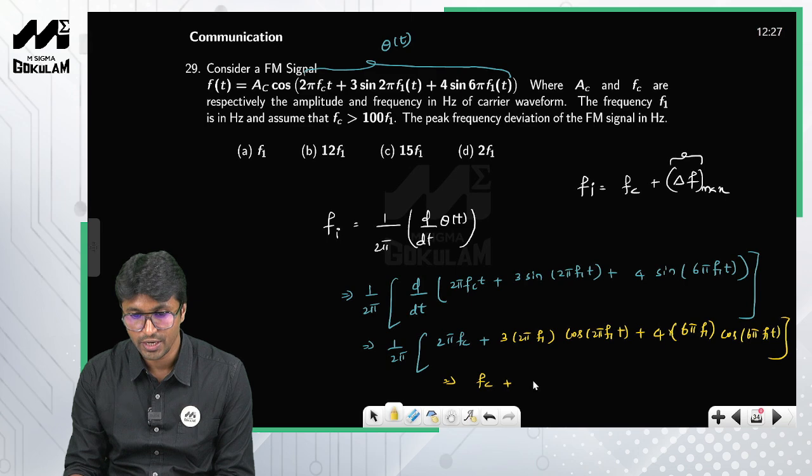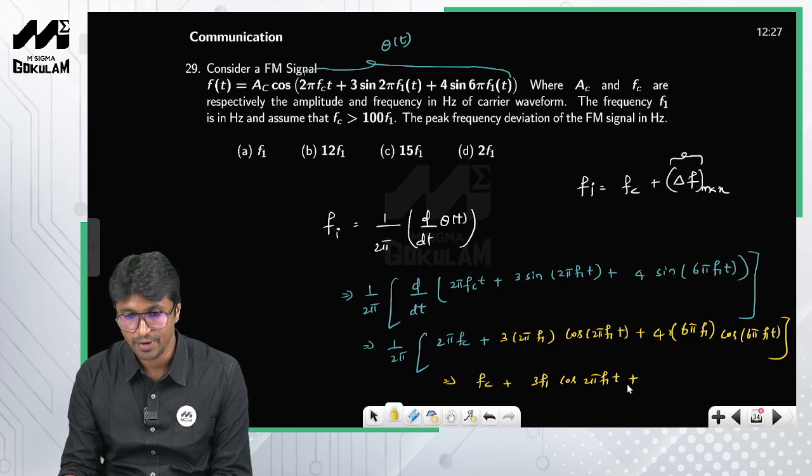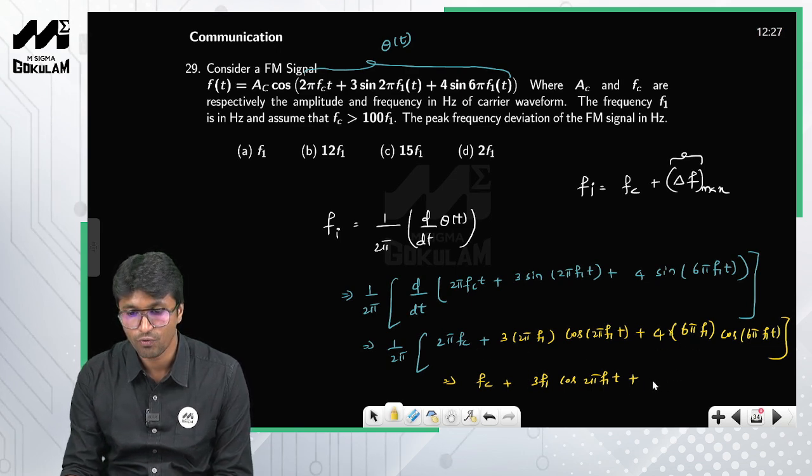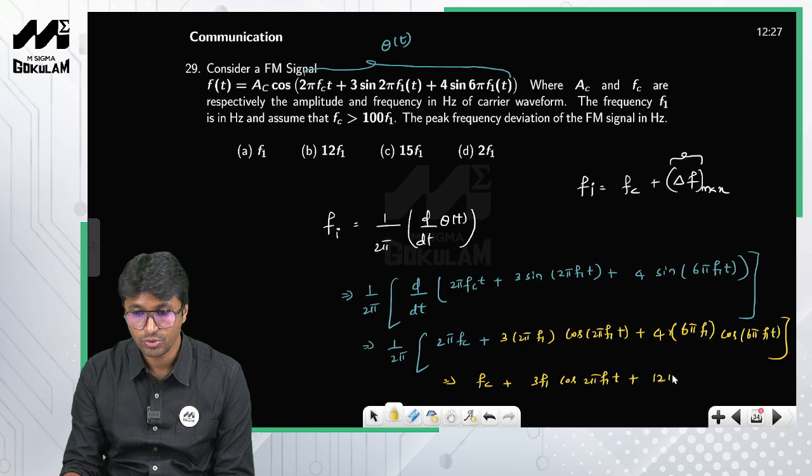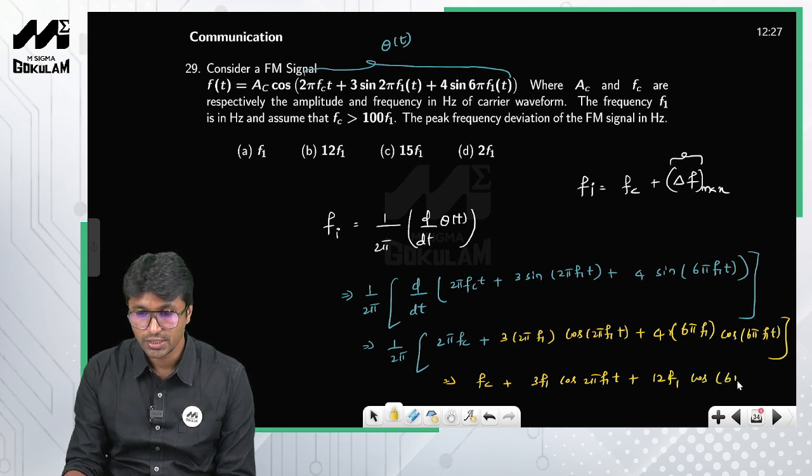So the first term is fc, then 3 f1 cos 2 pi f1 t, and 6 pi by 2 pi is 3, 3 into 4 is 12, so 12 f1 into cos 6 pi f1 t, right?